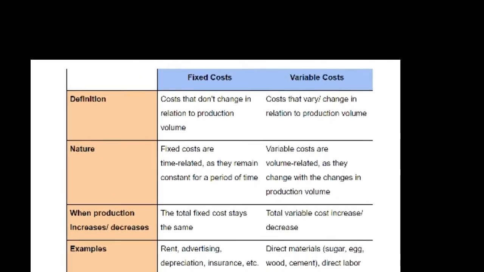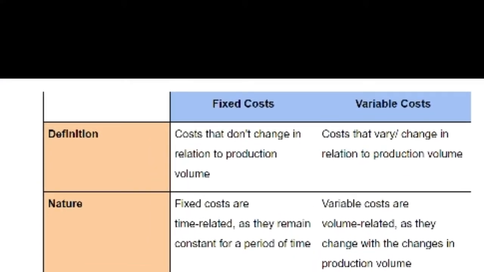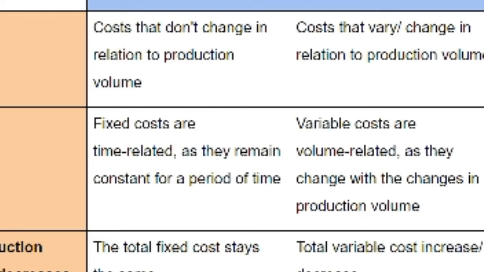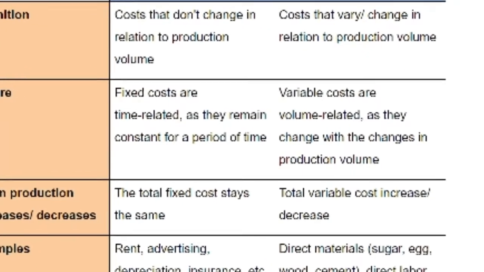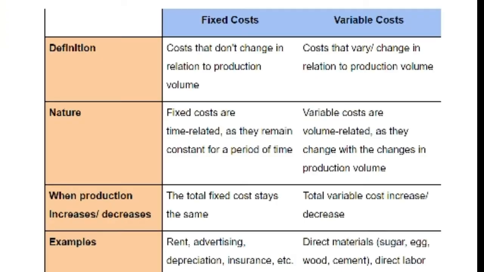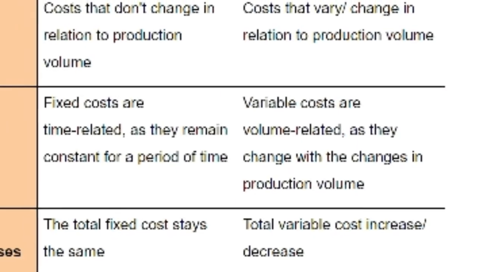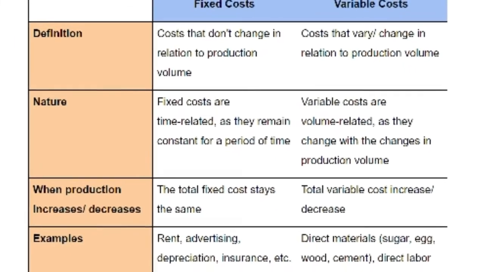So guys, we have some differences between fixed cost and variable cost. Costs that do not change in relation to production volume are called fixed cost. The costs that change in relation to production volume are called variable cost. Fixed costs are time related in nature as they remain constant for a period of time. But variable costs are volume related in nature as they change with the changes in production volume.